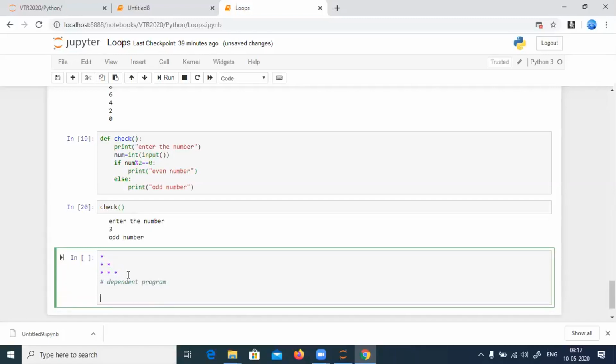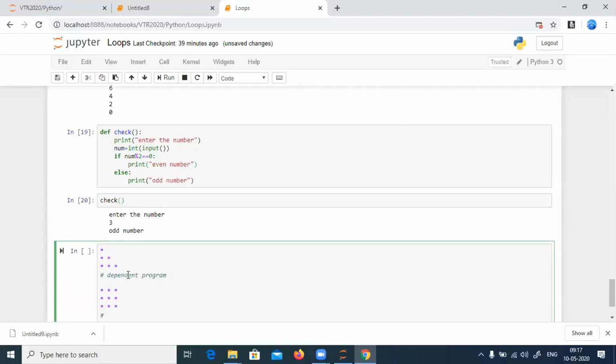Then what do you mean by an independent program? If the question was given like this, these are called independent programs. How many columns are there with row number 1? 3. Row number 2, 3. Row number 3, 3. So I am not bothered about the row number, and my number of columns will always be the same. So this kind of program is called an independent program. Given a particular pattern, first you must identify whether it's a dependent or independent program. That was step number 1.